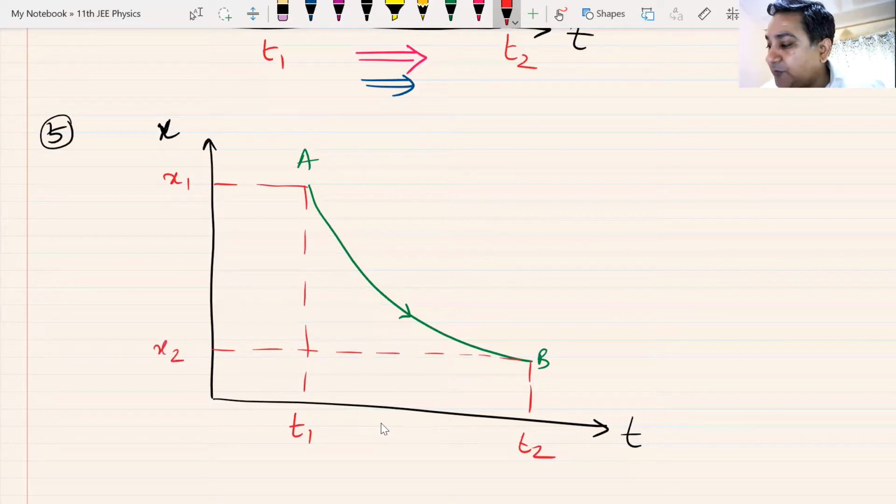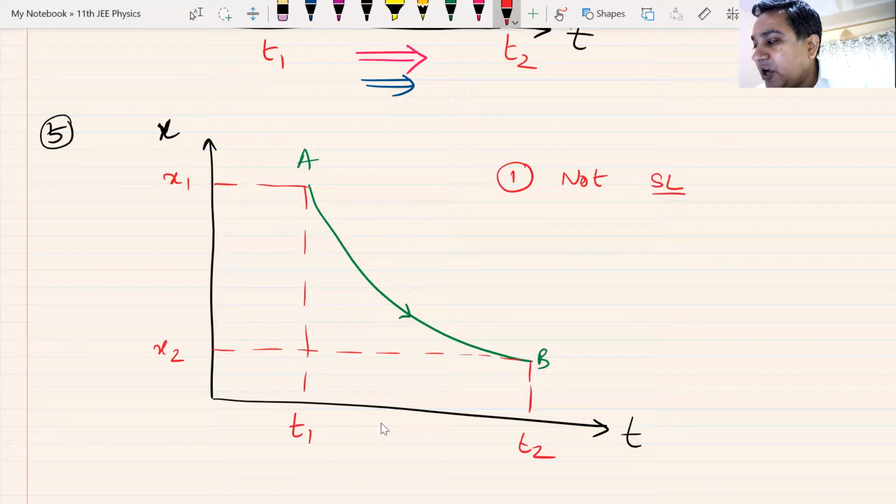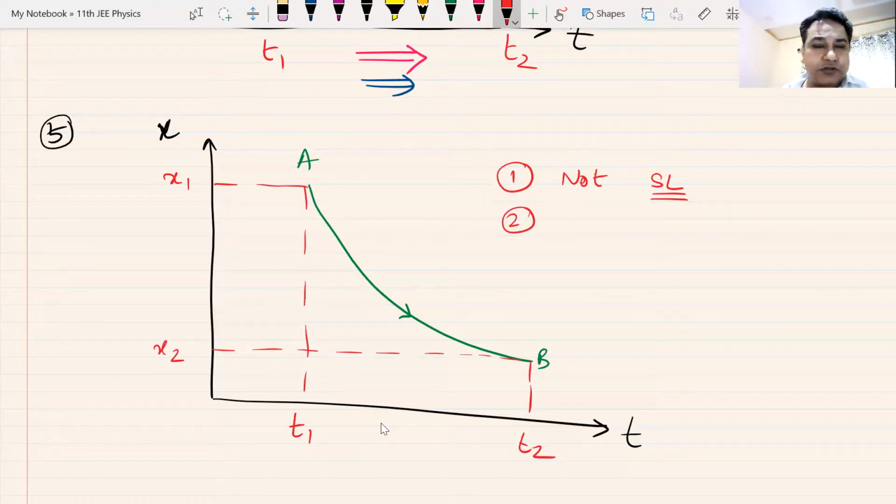Now tell me the first point. What is the first point of this graph? Not a straight line graph. Yes or no? What about the slope of this graph, Santosh? Slope constant or variable?